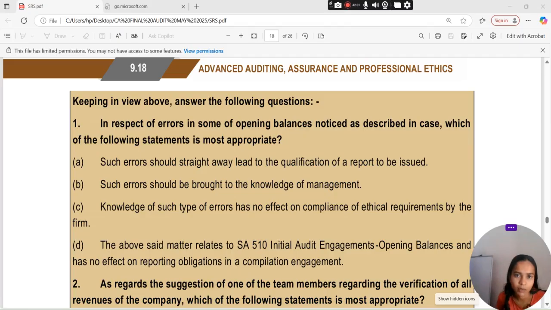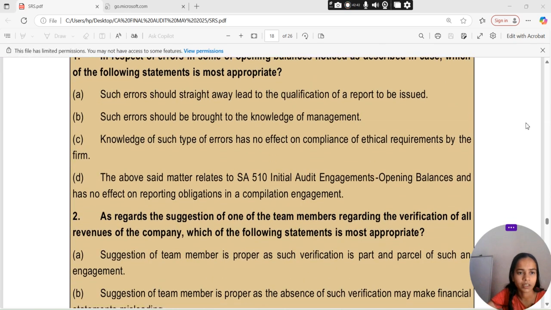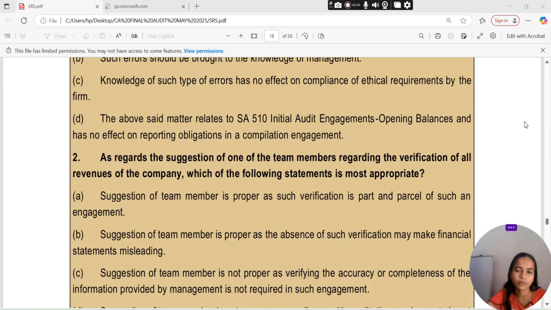In respect of errors in some of the opening balances noticed as described in the case, which of the following statements is most appropriate? Such errors should be brought to the knowledge of management. The first answer is B.